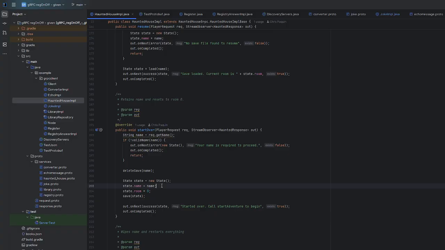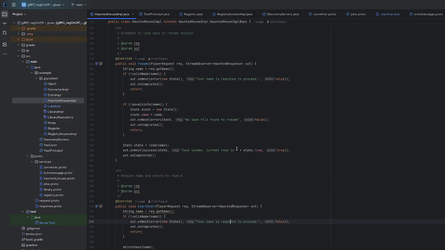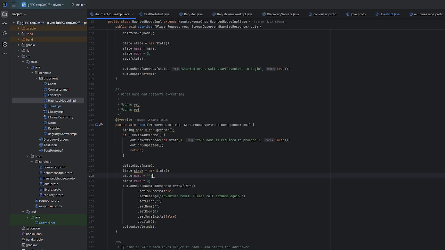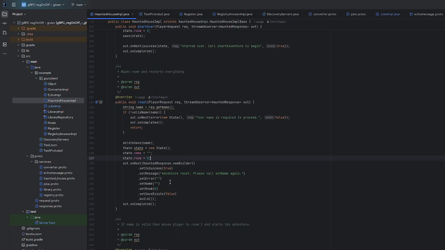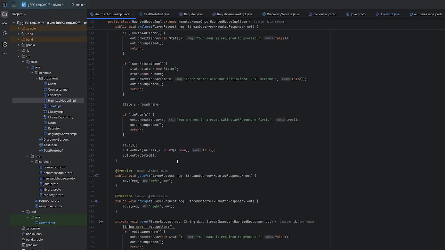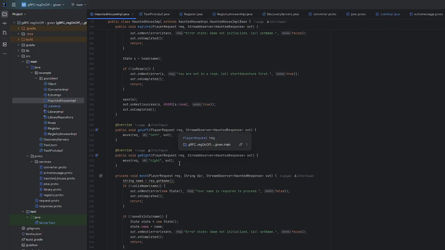Starting over, this is the one where we retain the name and just reset the room back to 0. Whereas something like resume, this is where you're pulling up a save game. So we load it and we go with that. Reset is where we wipe the name and reset to 0 so we can insert a new name. Start adventure. These just send. Oh, this is worth mentioning.